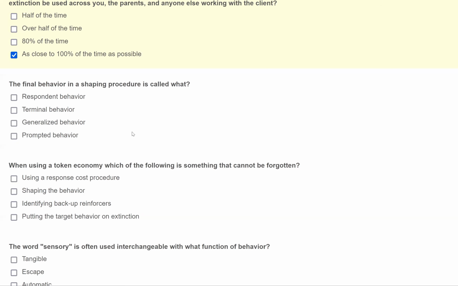It's not a generalized behavior because just because we reach a terminal behavior or our goal doesn't mean it's generalized, right? And it's not a prompted behavior because if we're doing shaping right, our terminal behavior should be our final behavior and it should be evoked by just an SD. So the final behavior in a shaping procedure is a terminal behavior.